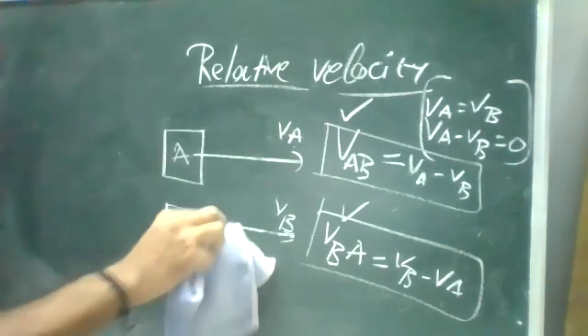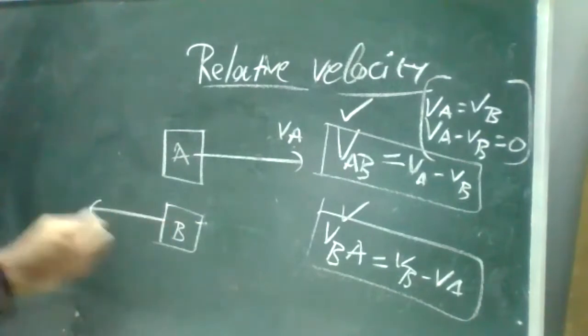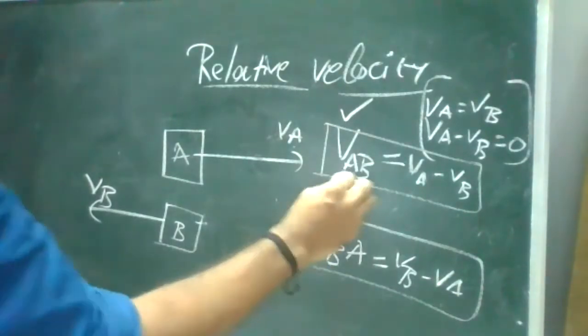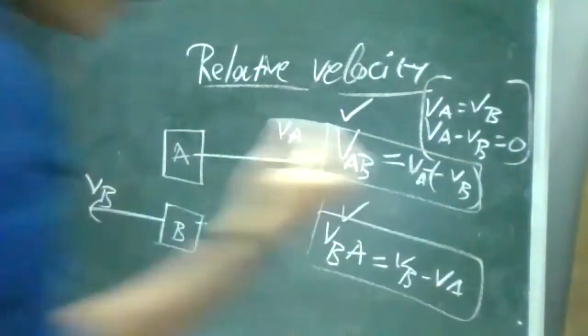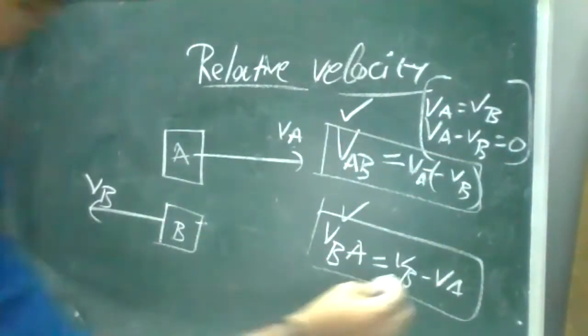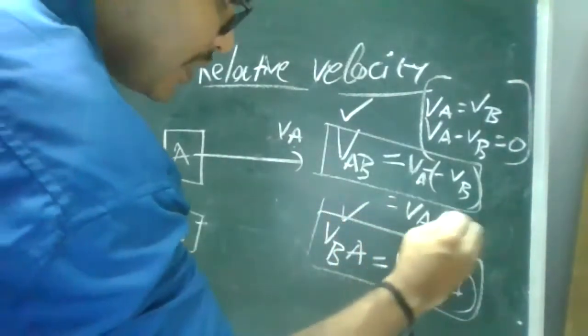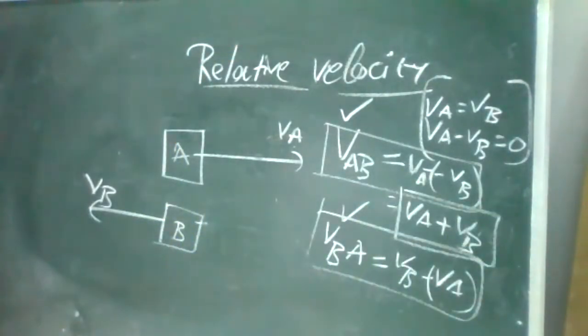Now, one thing, suppose these two are traveling in opposite directions. Then VAB will be VA minus of minus VB, since it is opposite. And VBA is nothing but VB minus of minus VA. So the relation will be VA plus VB for both cases, when these two are traveling in opposite directions. Clear? Any doubt on this one?